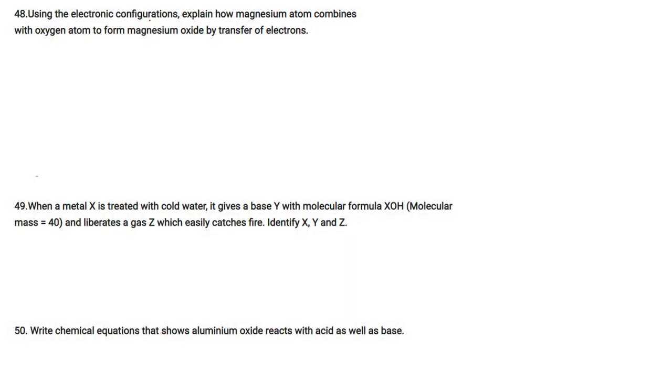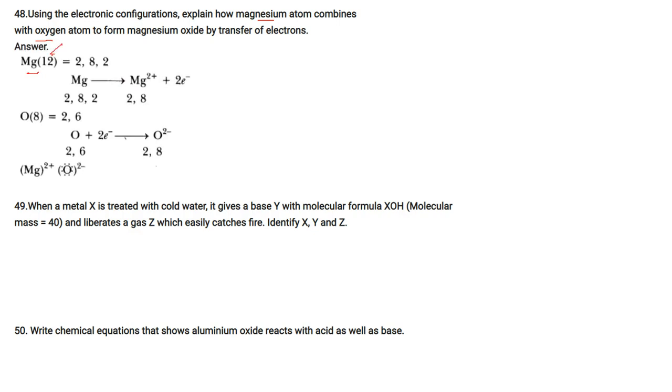Using the electronic configurations, explain how a magnesium atom combines with an oxygen atom to form magnesium oxide by transfer of electrons. Magnesium is 12, so 2, 8, 2. It will lose 2 electrons to form Mg2+. Oxygen is 2, 6, it requires 2 electrons, so oxygen will gain 2 electrons to form O2-. Now the octet is fulfilled. This is how it is formed.